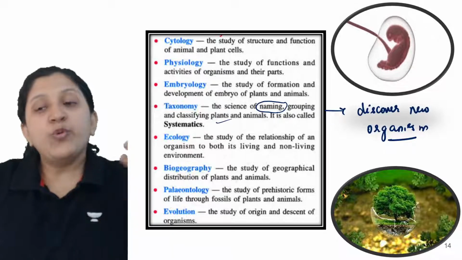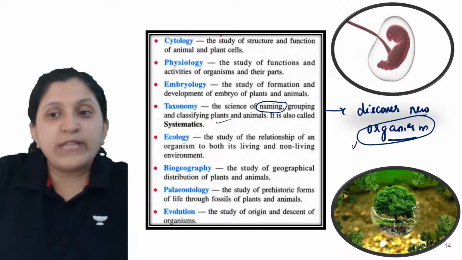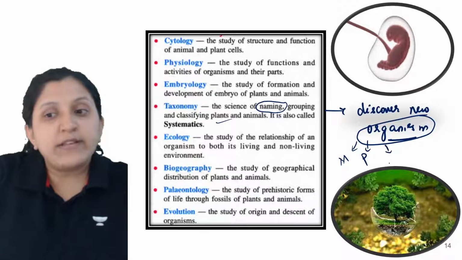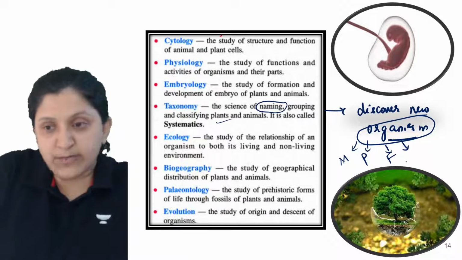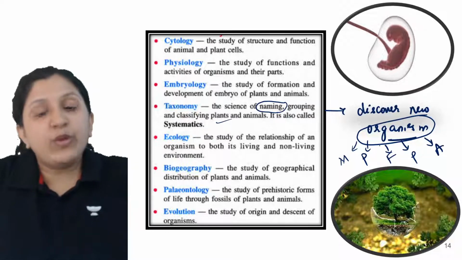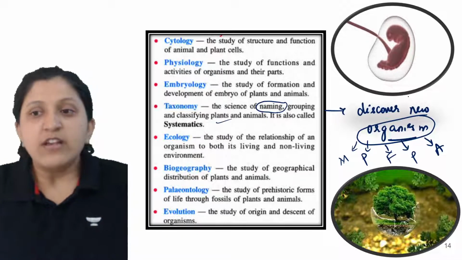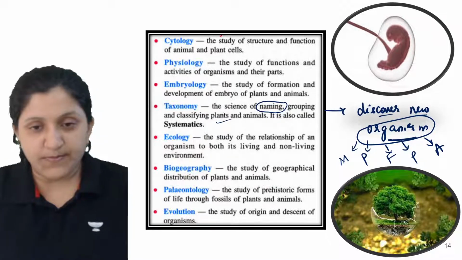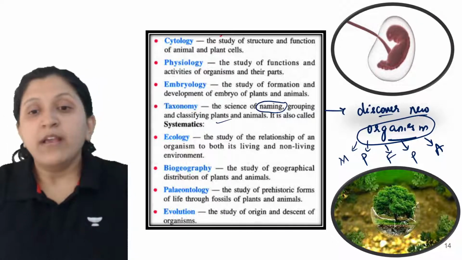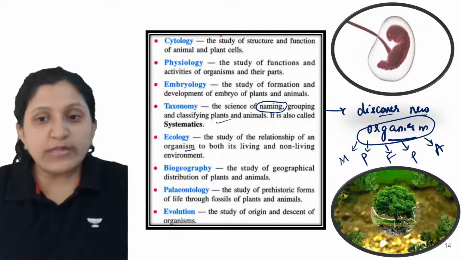Once you discover an organism, you want to know whether it belongs to Monera, Protista, fungi, plantae or animalia. You will be looking at all this and studying them in detail. So that is discovering a new organism.